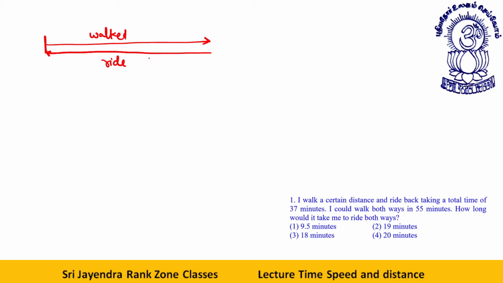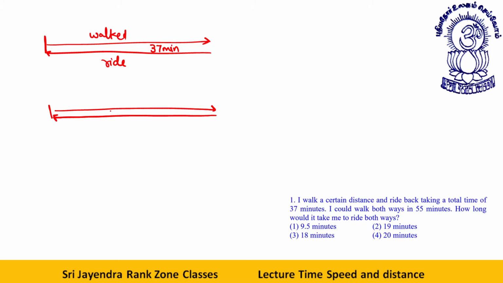So this process takes 37 minutes. I could walk both ways in 55 minutes. How long would it take me to ride both ways? See, the other thing is, I could walk both ways in 55 minutes. I went from here to here, and then I went from here to here.